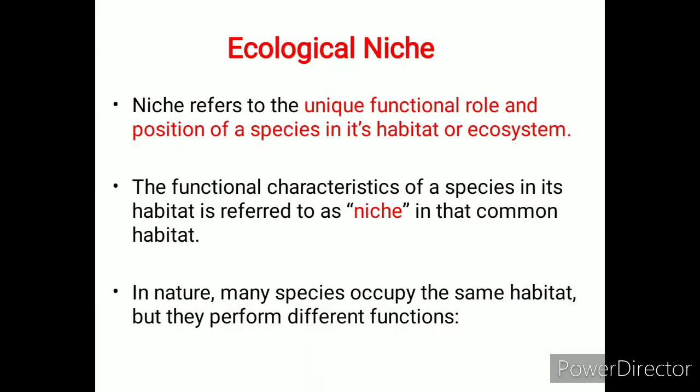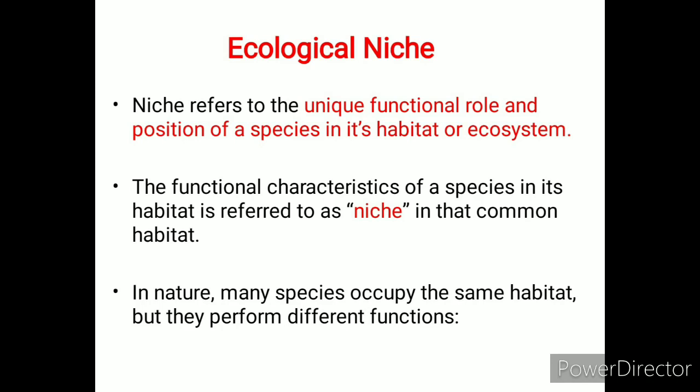Now, the next topic is ecological niche. Niche refers to the unique functional role and position of a species in its habitat or ecosystem. Thus, the functional characteristics of a species in its habitat are referred to as its niche in that common habitat.